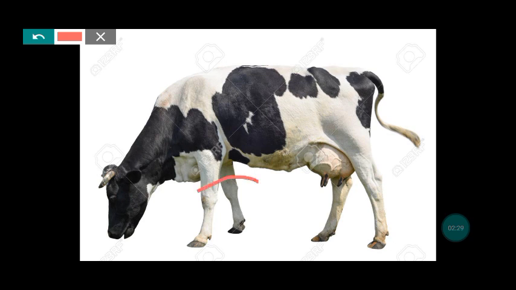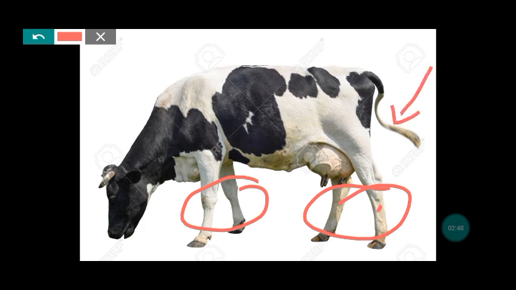So see, the cow has 4 legs, right? So you will say, it has, and then you mention how many legs, eyes, whatever the cow or the animal you want to speak about has. So cow, it has 4 legs. Then it has a tail. Then how many eyes does a cow have? It has 2 eyes. Then it has 2 horns.